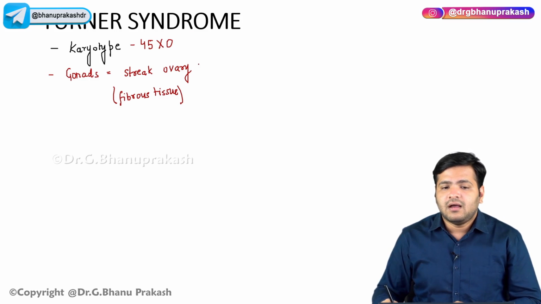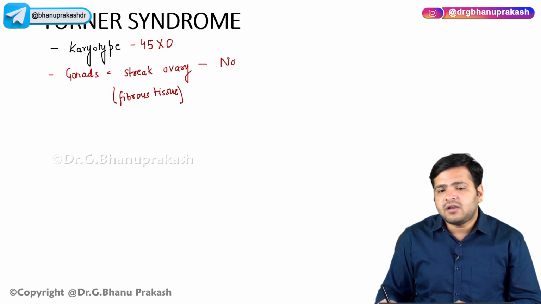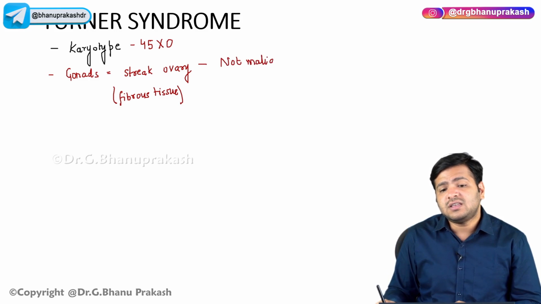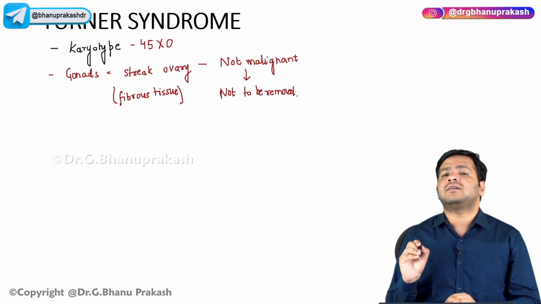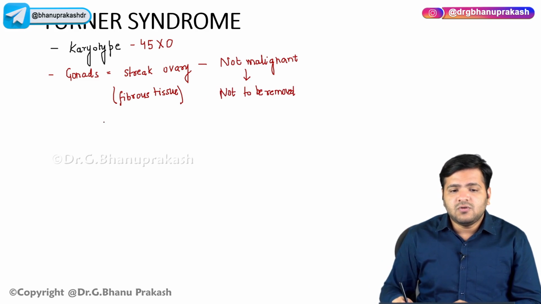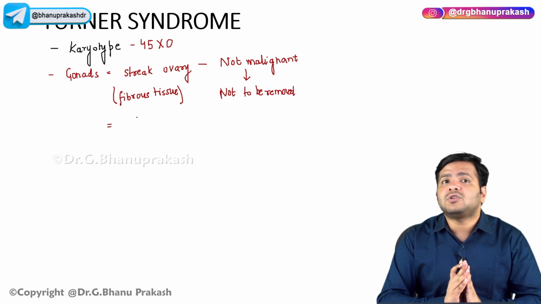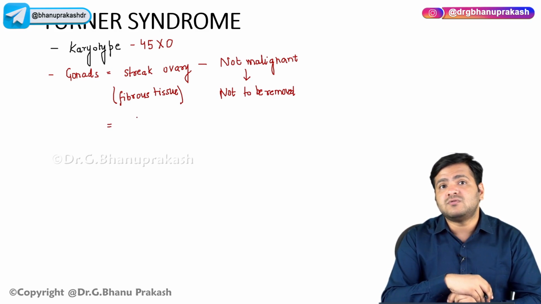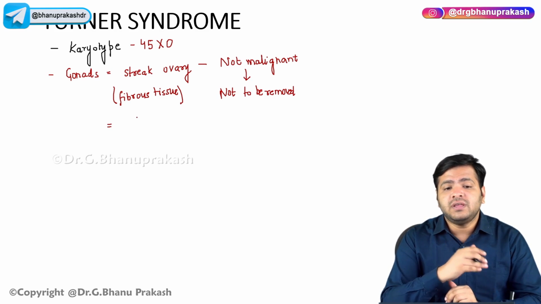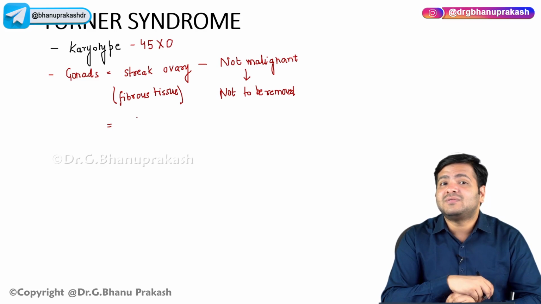So yes, remember that these ovaries are not malignant, and they are not to be removed during any surgery. You already know the ovary is underdeveloped. See, for the proper development of the ovaries, both the X chromosomes are required, and over here only one X chromosome is there. So these ovaries are underdeveloped ovaries, also called the streak ovaries, right?